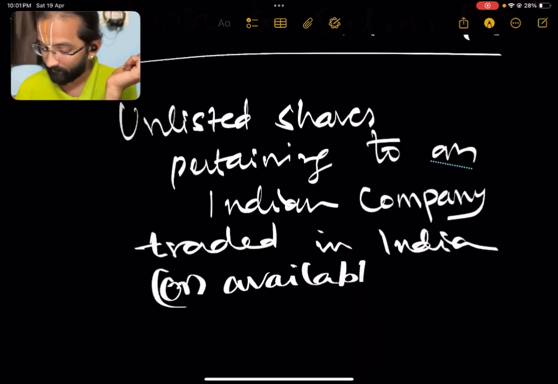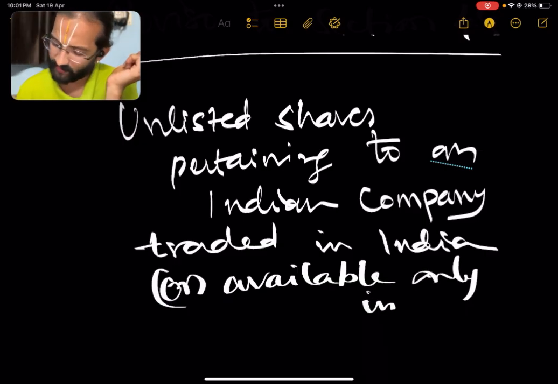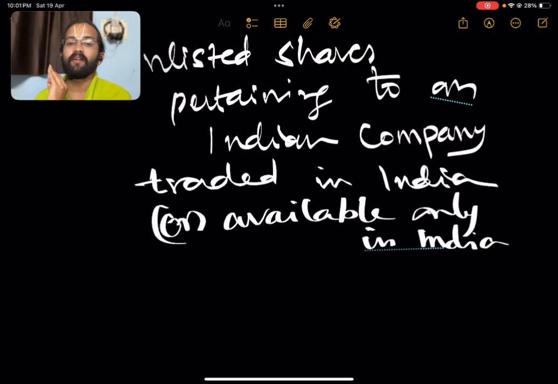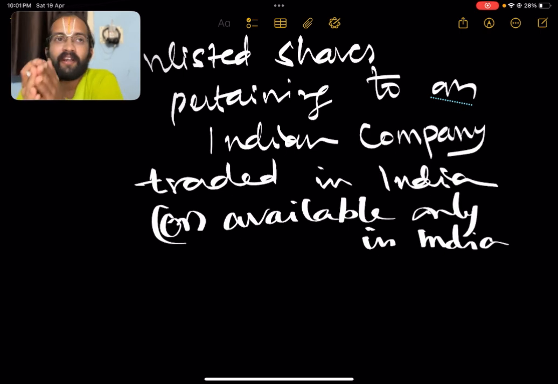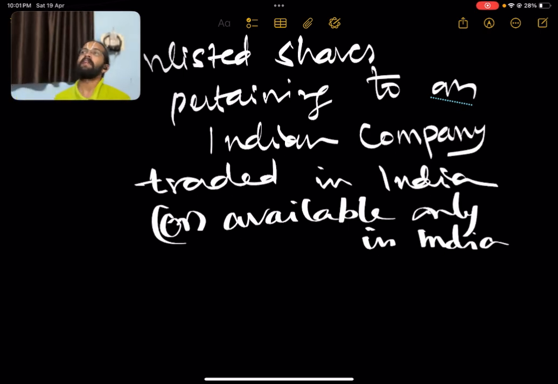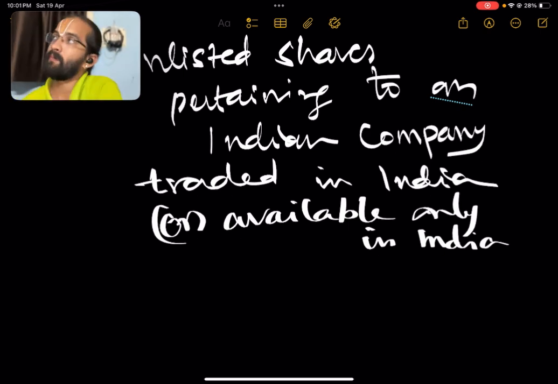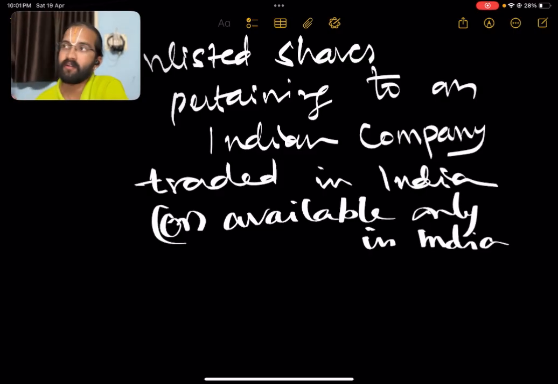for example, to say it in literal terms, domestic shares or debentures of Indian companies. You cannot purchase an ADR from America, or any other share or debenture from any other foreign exchange.